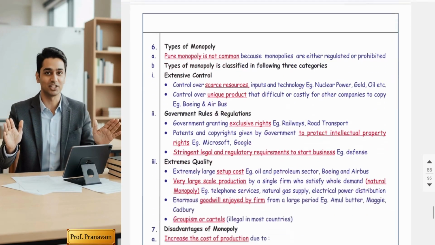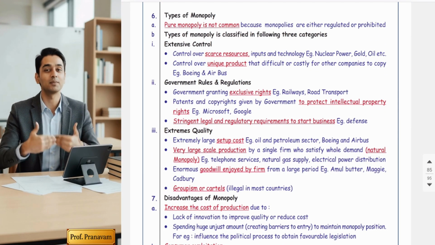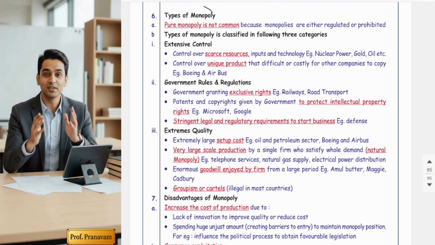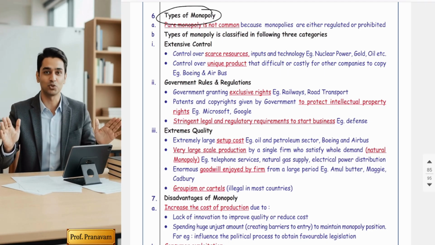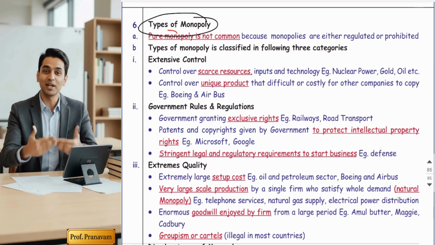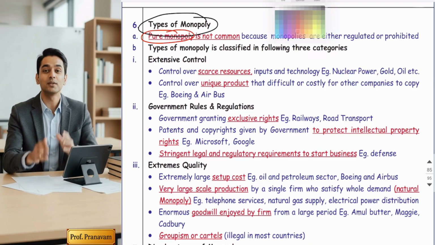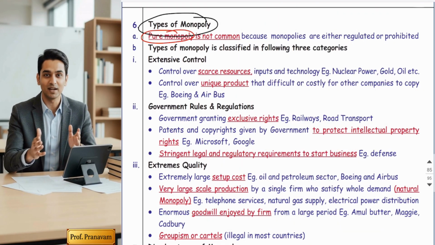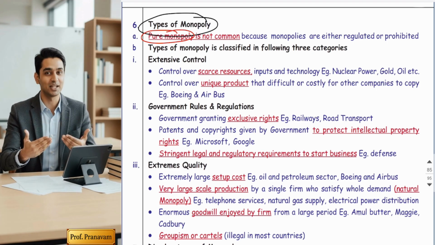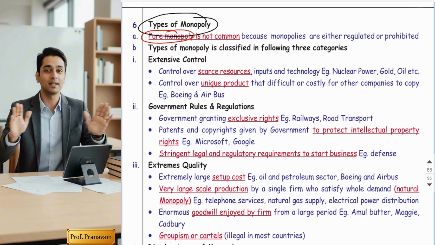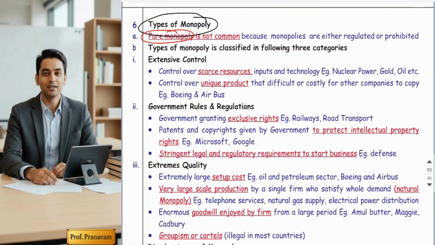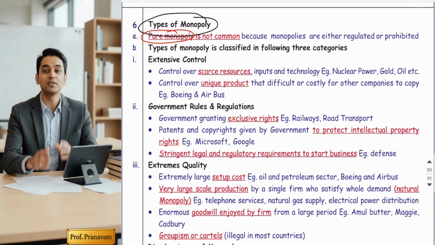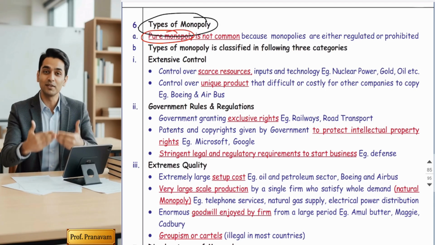Yes, sir. So now come to point number 6, that is types of monopoly. Friends, in this we're going to study the different forms of monopoly that exist in the country. The first type of monopoly is pure monopoly. Friends, pure monopoly is not there in the entire country. Government doesn't allow pure monopoly. Pure monopoly means there is a single seller in the market. It is not possible because the government does not allow it.